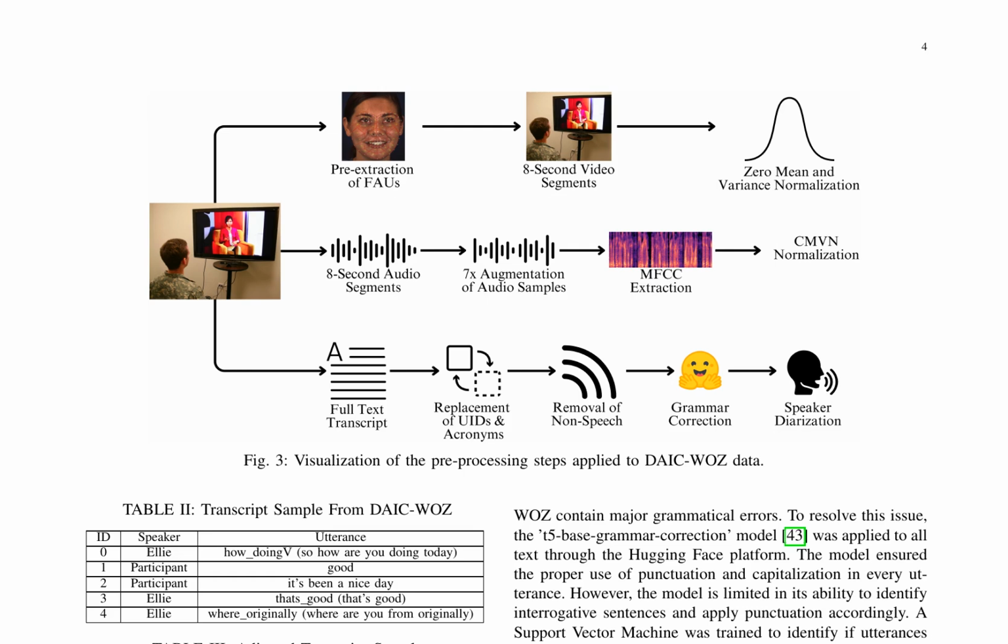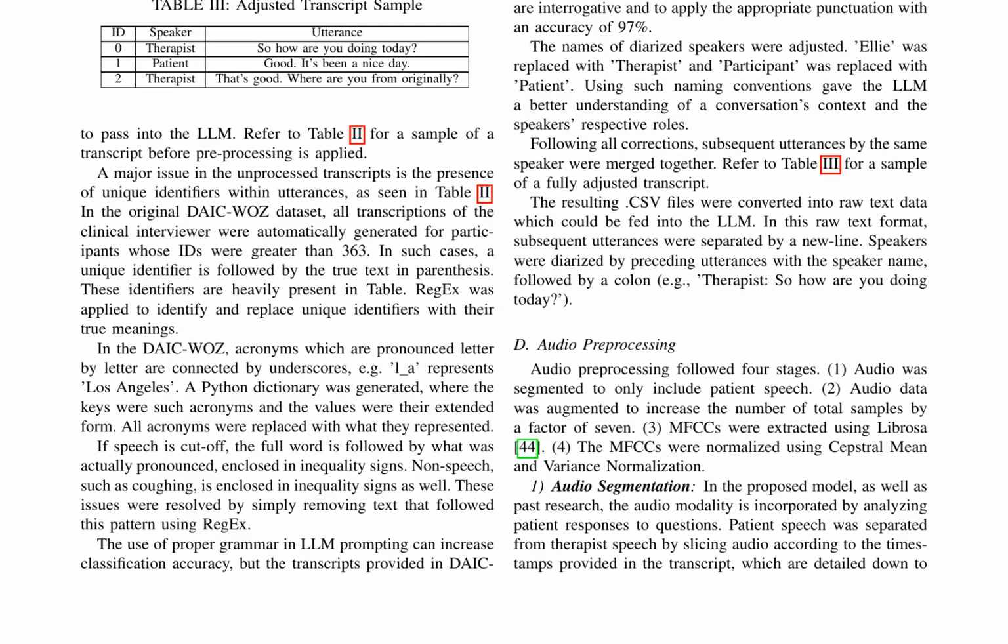In the context of multimodal depression diagnosis, data fusion strategies play a crucial role in integrating information from different modalities. Model-level fusion, which combines individual modalities before concatenation and further processing, is the most commonly used and best-performing fusion method for this task. The DAIC-WOZ dataset required pre-processing steps to resolve errors, including regex and NLP techniques to correct grammatical errors and adjust speaker names for clarity.